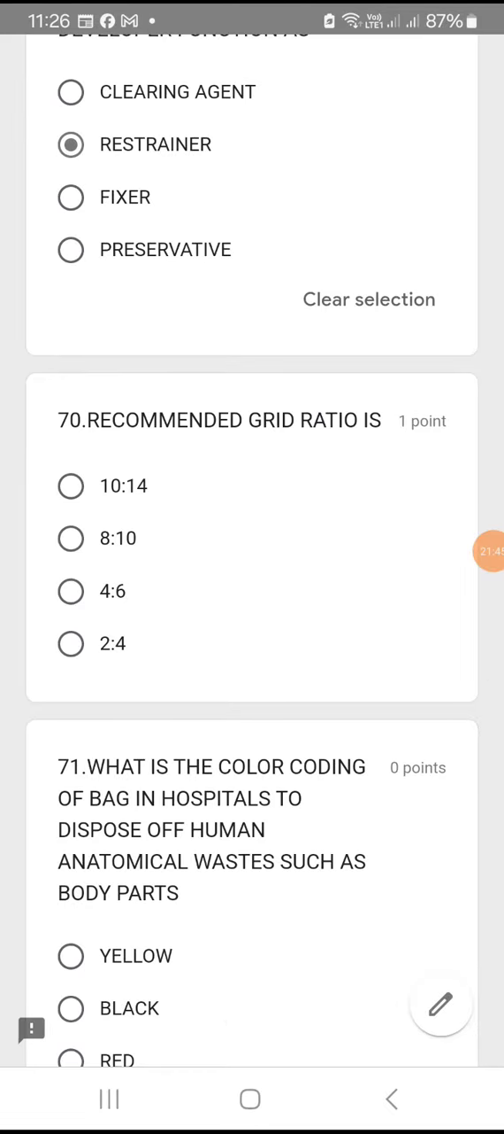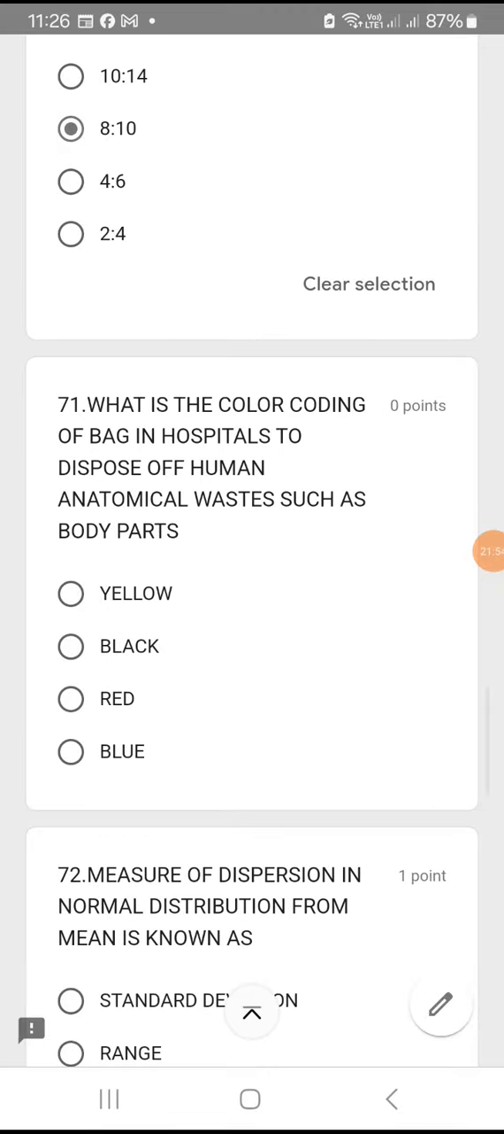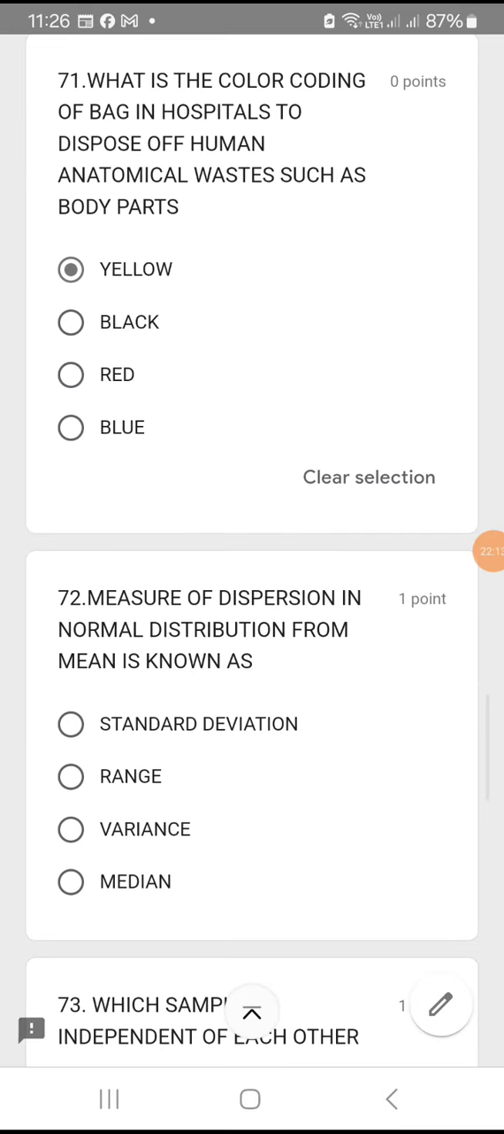70, recommended grid ratio. What is a grid ratio in radiology? 8:10. Okay, grid ratio is 8:10. Just remember. 71, what is the color coding of bag in hospitals to dispose of human anatomical waste such as body parts? So after you are removing the body parts, you dispose in which color bag? You're supposed to put in yellow color bag. Okay, so option A.